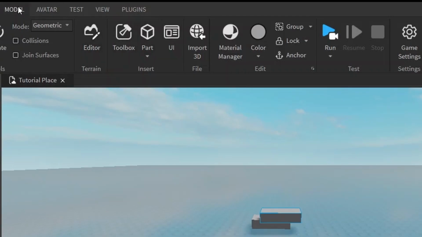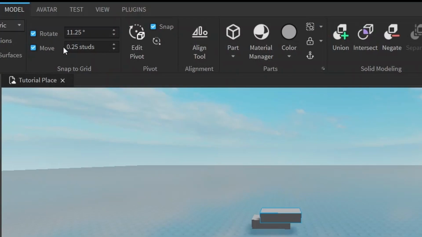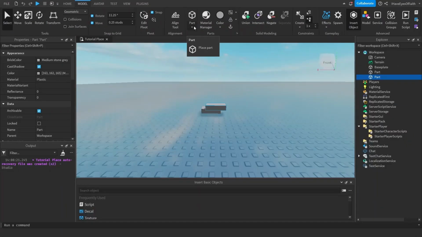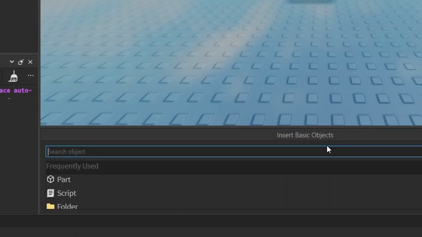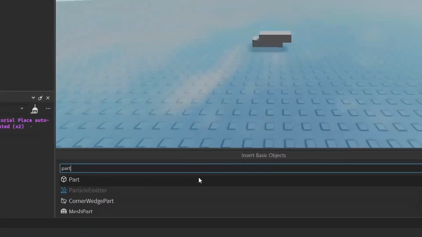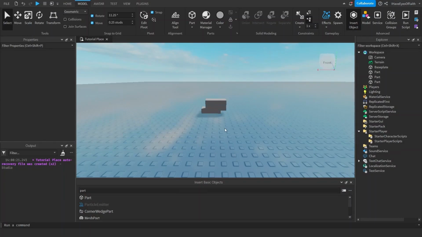This same exact thing can also be done from the Model tab in the part section. It's the same exact tool. Another way to insert a part is through the insert objects thingy that I told you was optional, but if you did choose to insert it, just type in part, or if you already see it, just click on it and it'll add it into the world.